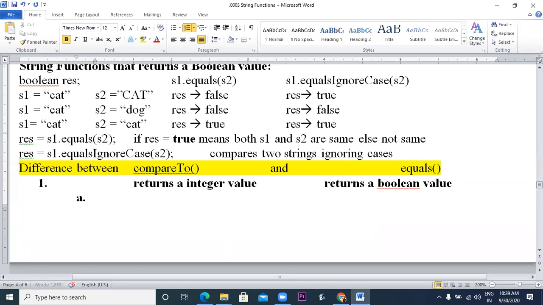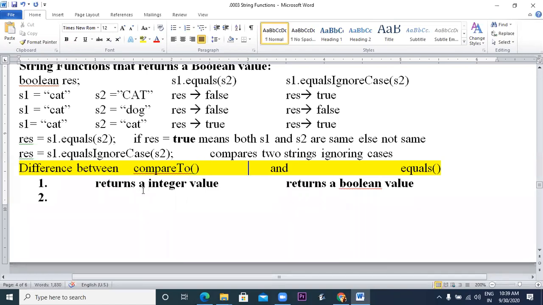Tell me one more difference. Anyone who can give me one more difference about compareTo and equals?